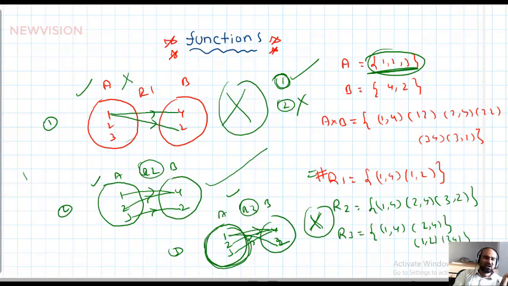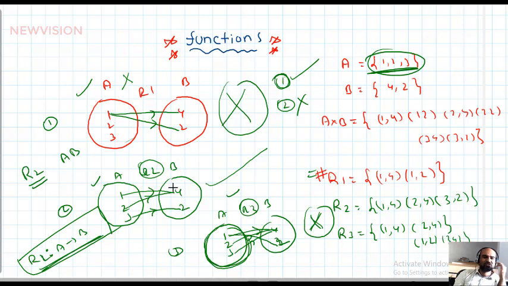Now I can say that R2 is a function from A to B. I can write symbolically R2 maps A to B, which means R2 is a relation from A to B, so R2 is a function from A to B. Actually, every relation does not become a function, every function is a relation only. So R2 is a relation as well as a function. R1 is only a relation, not a function. R3 is only a relation, not a function. That's why every function is a relation and every relation need not become a function.